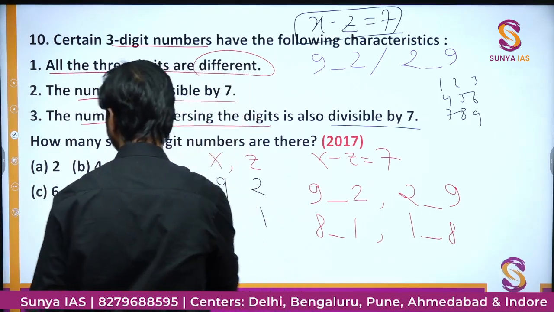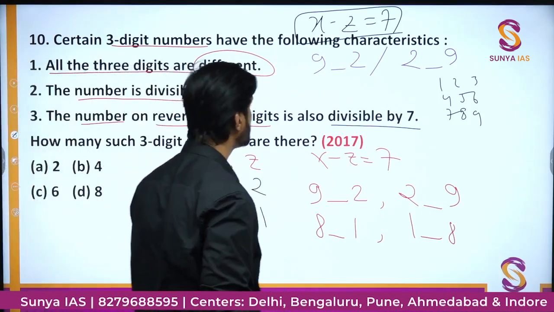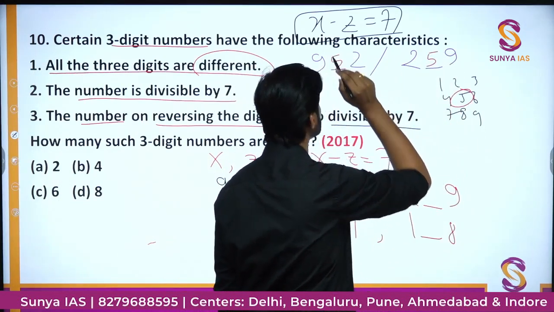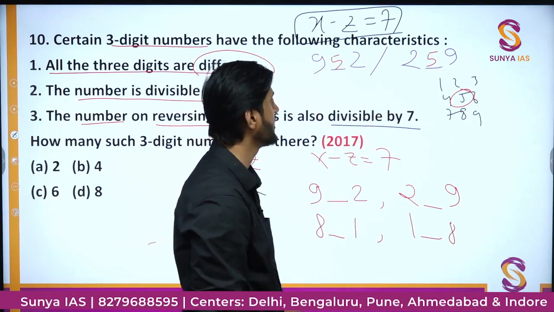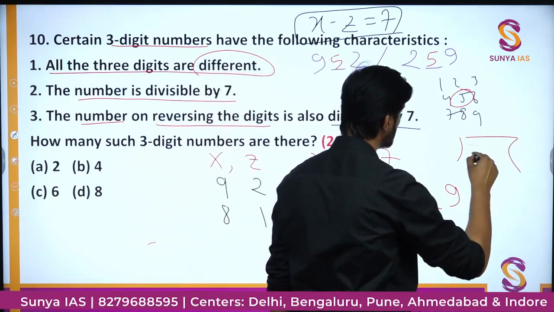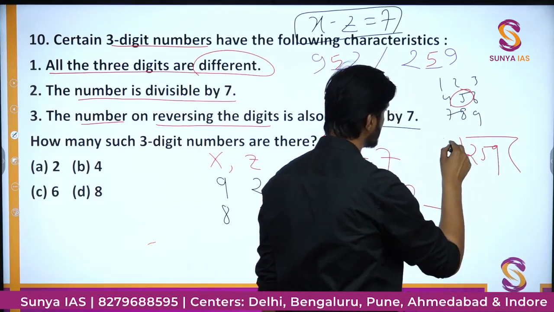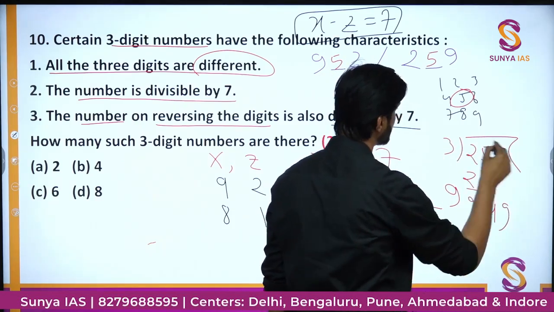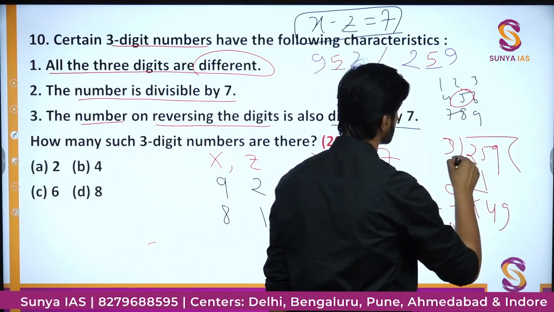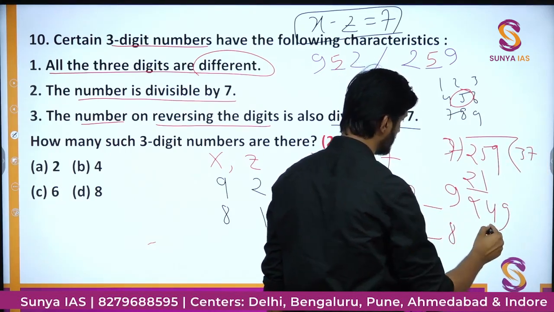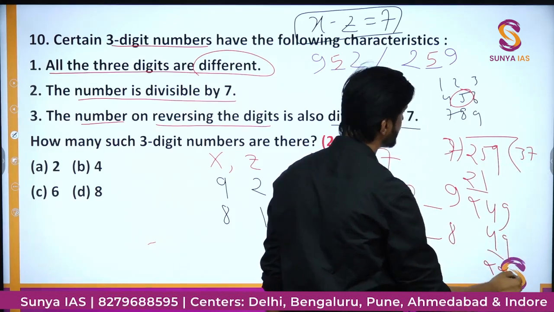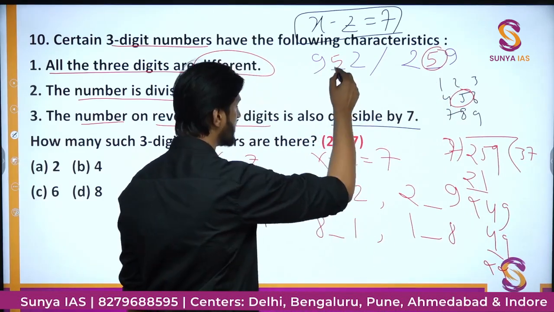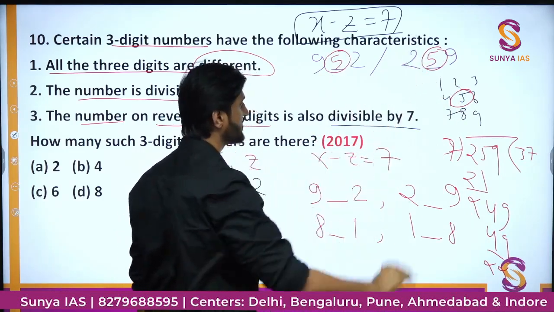From here we can say that if out of all the digits we put the value of blank as 5, here we get 259, here we get 952. If you divide this number 259 by 7, it will go 3 times, we have 21, we will have a 4 as remainder, 9, it will go further 7 times, so 49. That is, it is completely divisible if we put the value of the blank as 5. So the two numbers are 952 or 259.